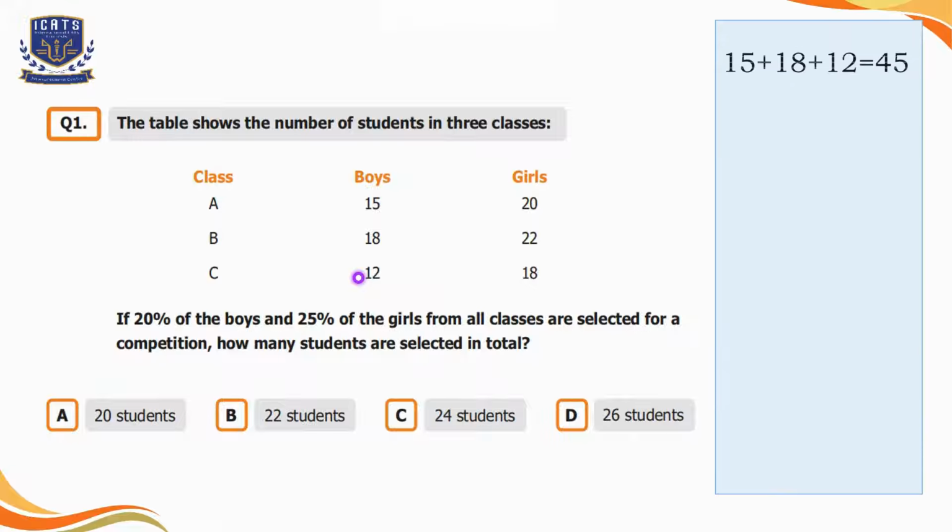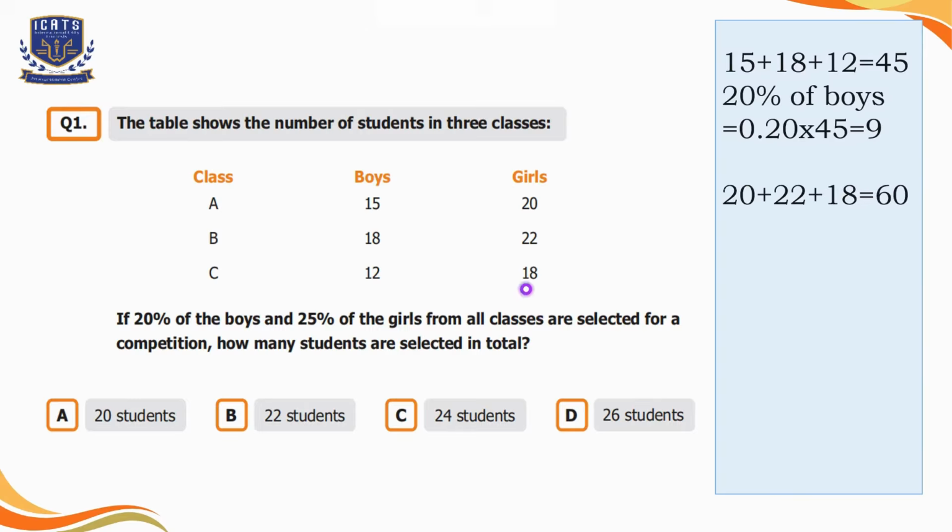For that we will add 15, 18 and 12. The sum is equal to 45. As we are interested in 20% of the boys, we will calculate 20% of 45, that is equal to 9. Now we have to find out the number of girls as well. If we add 20, 22 and 18, the sum is equal to 60. So here we will calculate 25% of 60.